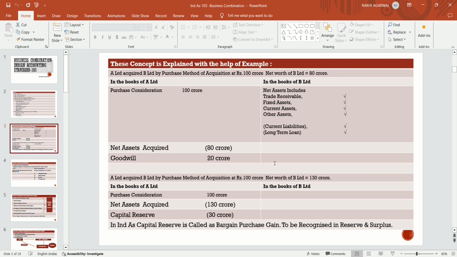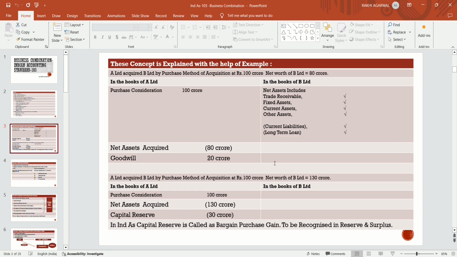The purchase consideration that A is paying and the net worth of B Limited acquired differ, because they are paying more than what they are getting. So the differential amount is treated as goodwill. They pay extra for the goodwill of B Limited, because they are paying 100 crores and acquiring net assets of B Limited of 80 crores. So the differential amount is for the goodwill of B Limited. That is 20 crores.